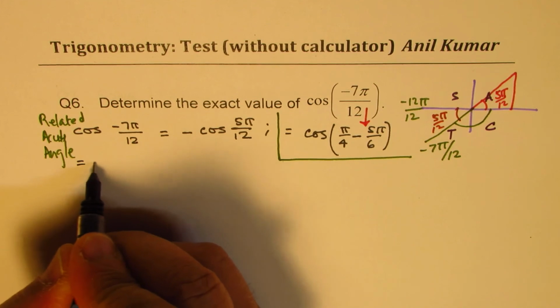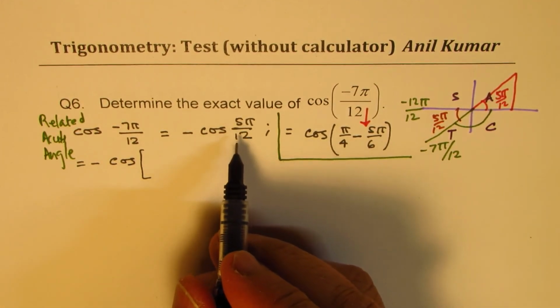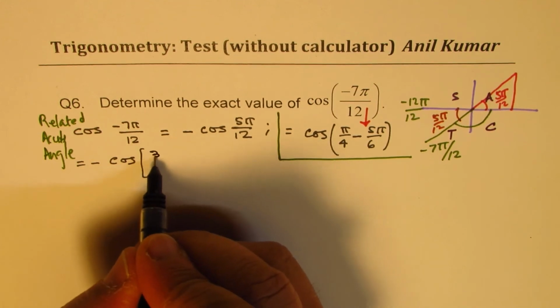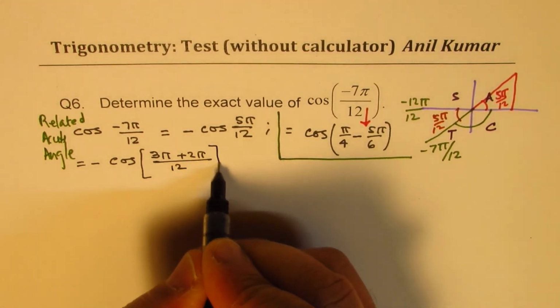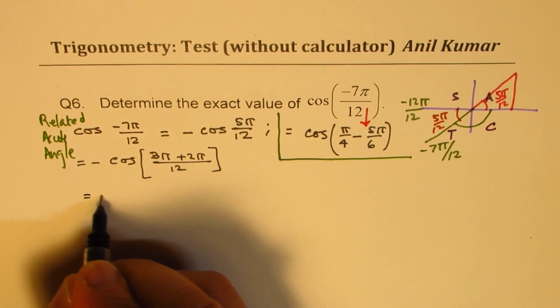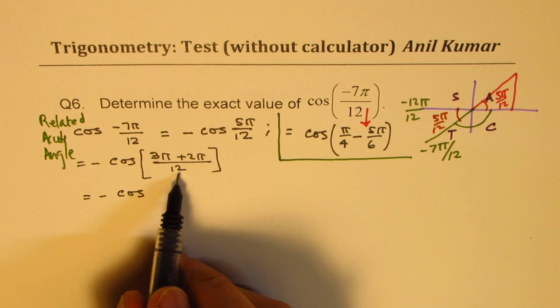So we could write this as minus cos of, now 5 pi by 12 I have to break up. I could break this up as 3 pi plus 2 pi by 12. We're taking a few steps here just to make you understand. So 3 pi by 12 means pi by 4, right?